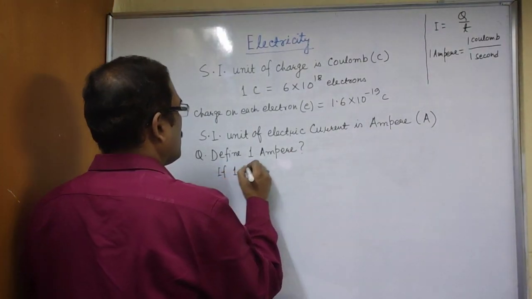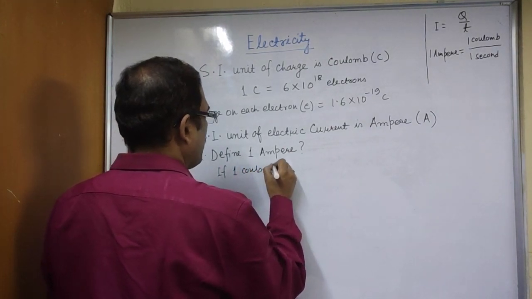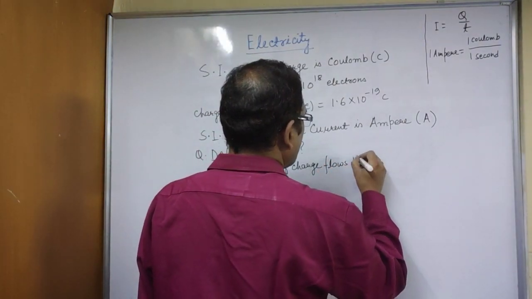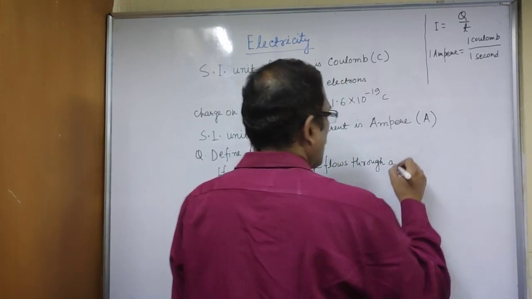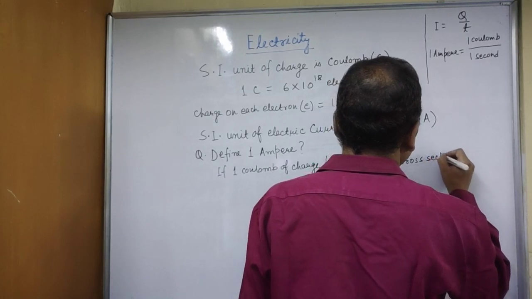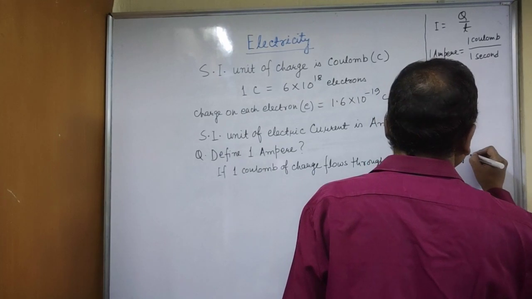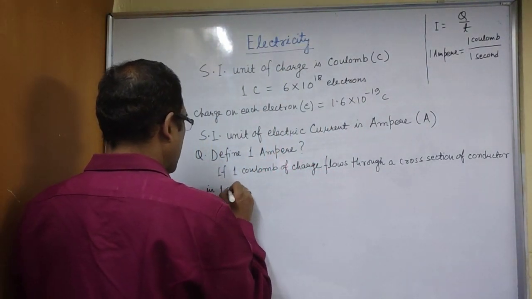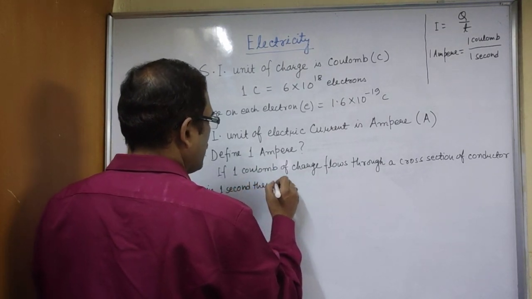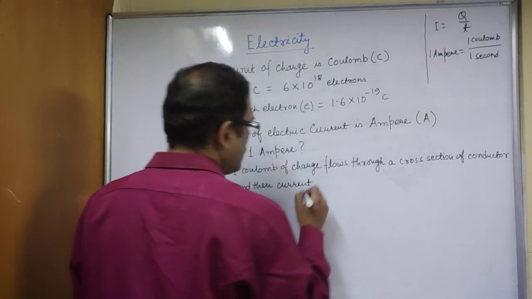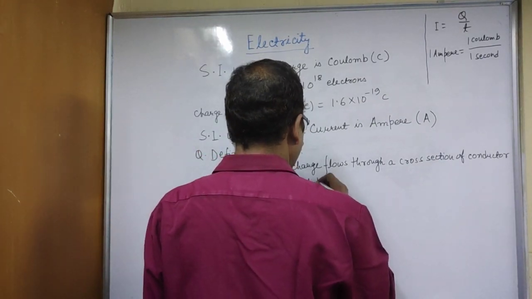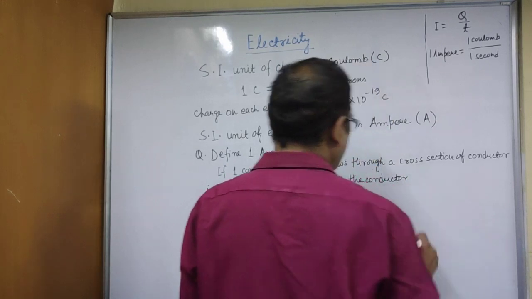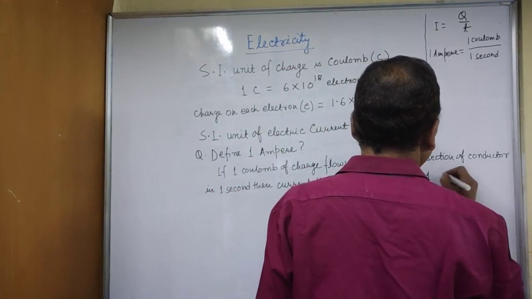If 1 coulomb of charge flows through a cross section of a conductor in 1 second, then the current through the conductor is 1 ampere.